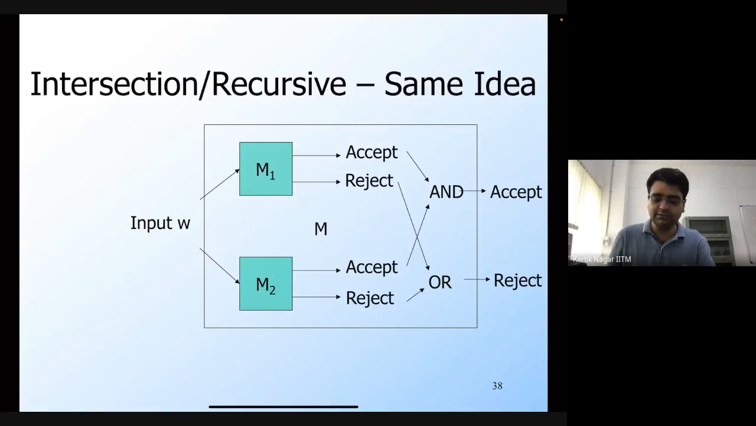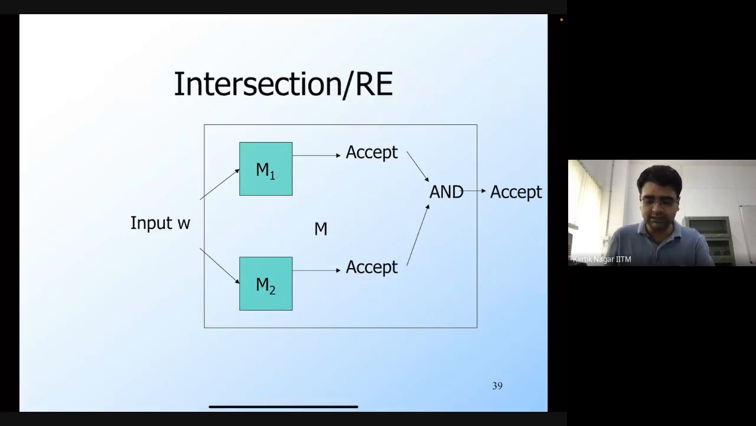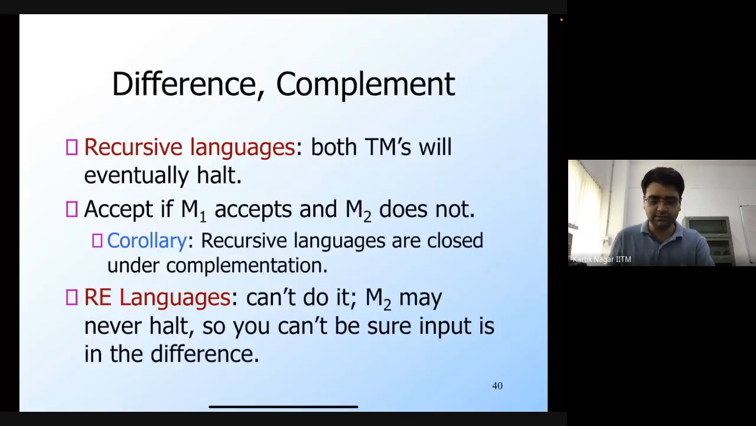And for intersection, we basically have the same idea. Here, only if both of the machines accept am I going to accept. Otherwise, if either of the two machines rejects, then I'm going to reject. And the same goes for recursively enumerable languages as well.